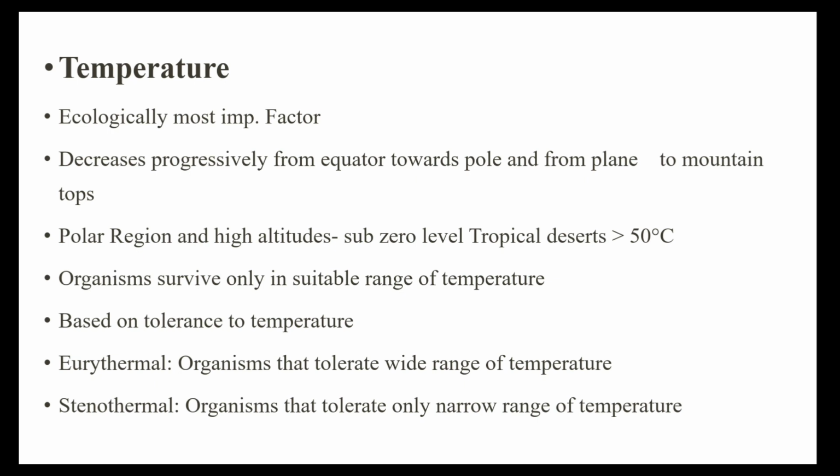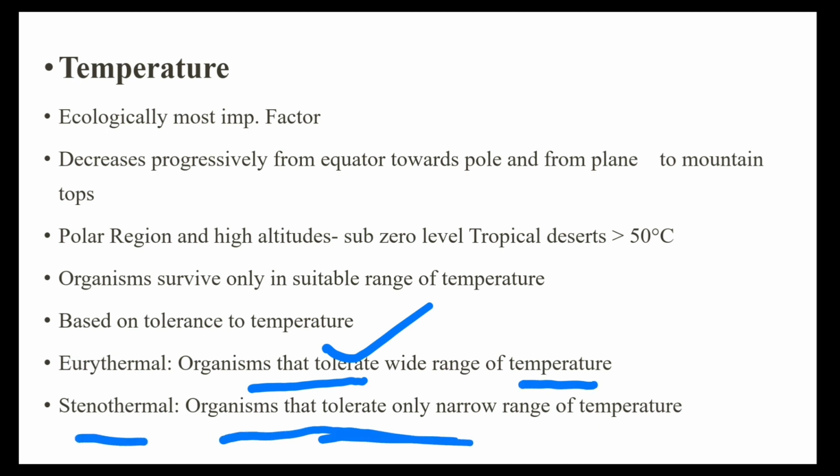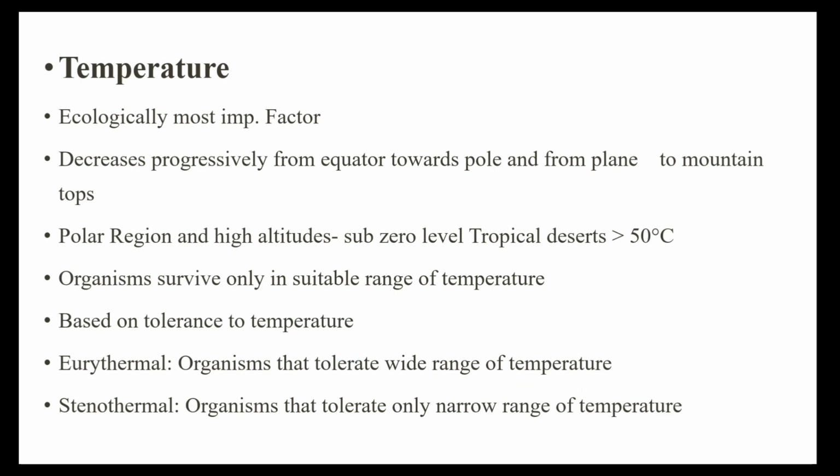Then organisms survive only in a suitable range of temperature. Based on tolerance to temperature, organisms can be categorized into eurythermal, meaning organisms that tolerate a wide range of temperature, and stenothermal, organisms that tolerate only a narrow range of temperature. That means in extremely high and low temperatures they cannot survive, but eurythermal organisms can tolerate a wide range. That means they can tolerate high temperature and also low temperature.